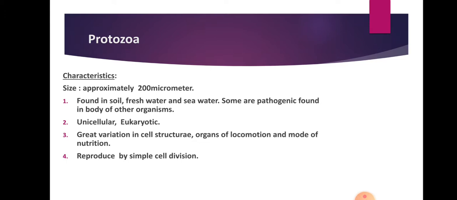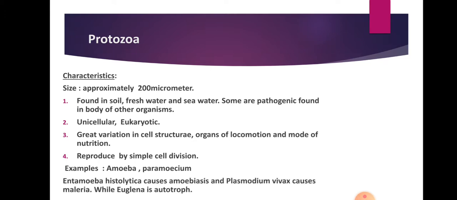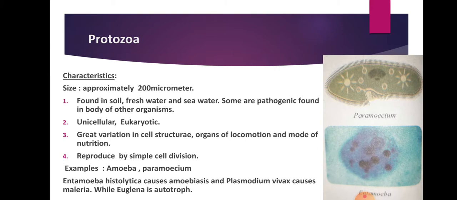These organisms reproduce by the simple cell division method, and we can observe different examples such as amoeba, paramecium, Entamoeba histolytica, which causes amoebiasis, and Plasmodium vivax, which can cause malaria, which are also known as pathogenic protozoans. Now here we can observe two specimens, that is Paramecium and Entamoeba.